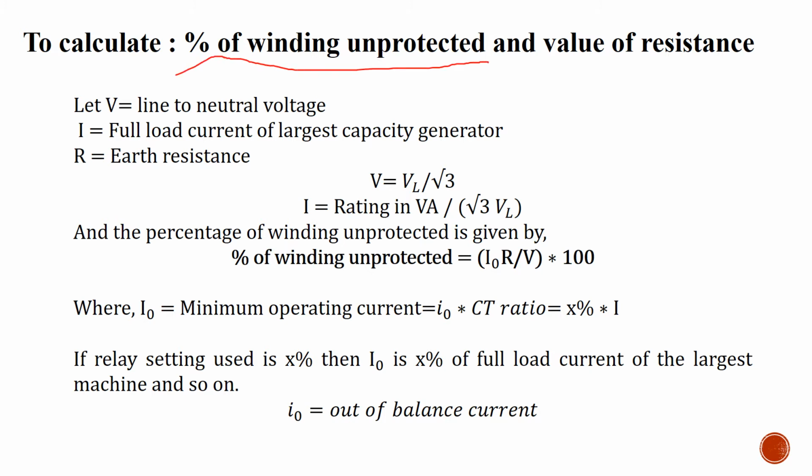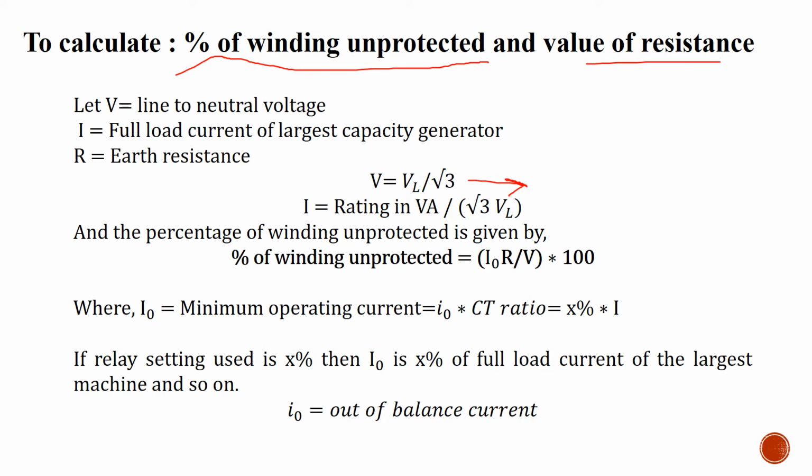To calculate what percentage of the winding remains unprotected and for what value of resistance, there are some equations defined here. With this equation we will be able to get the percentage of the winding that remains unprotected or the percentage of winding which remains protected. Here V is your line to neutral voltage, that is basically the phase voltage. In the questions we are generally given the line voltage, and therefore we need to calculate the line to neutral voltage by dividing the line voltage by √3.